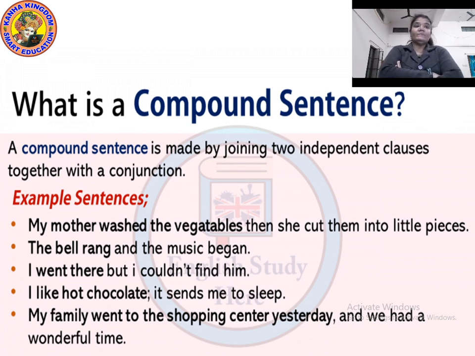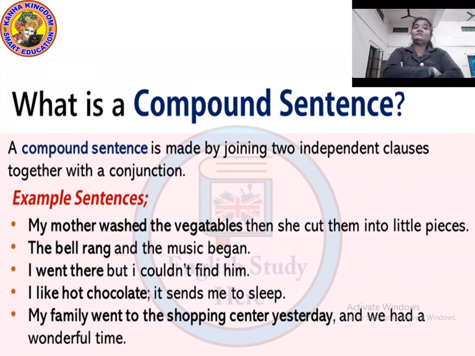Okay. Second sentence: The bell rang and the music began. Here the conjunction is and. And again there are two verbs in this, rang and began. In the first sentence also there were two verbs, washed and cut.